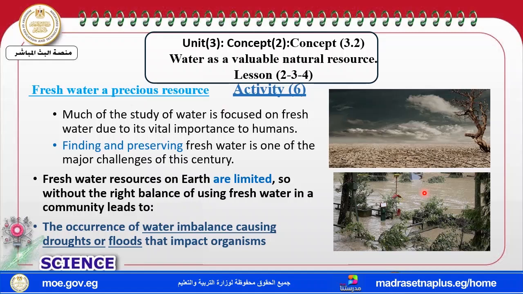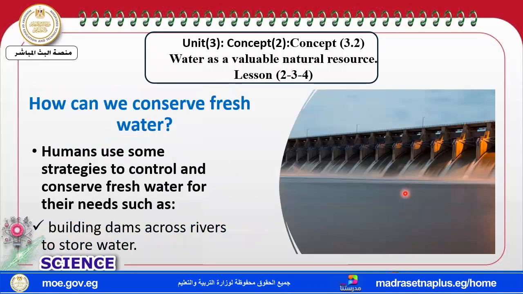What is the difference between flood and drought? We are going to explain later in this session, but the picture shows it simply before we start. There is drought: less water, high temperature, and low precipitation. Here, there is what? There is more water, or flood. Okay, and we must conserve the fresh water.